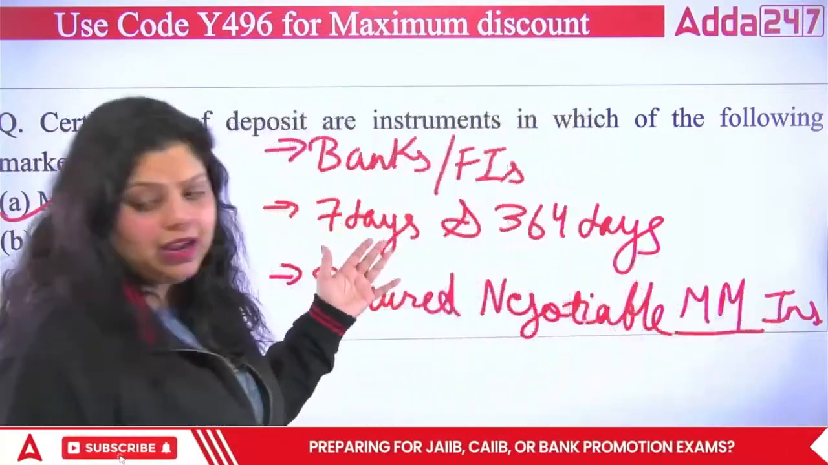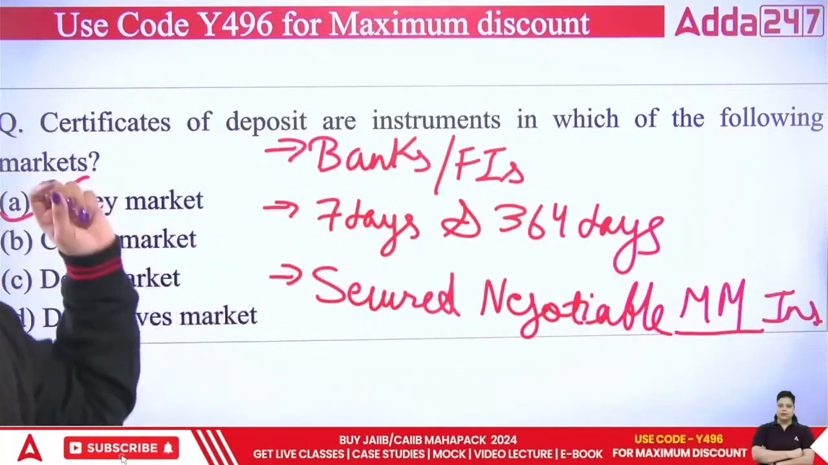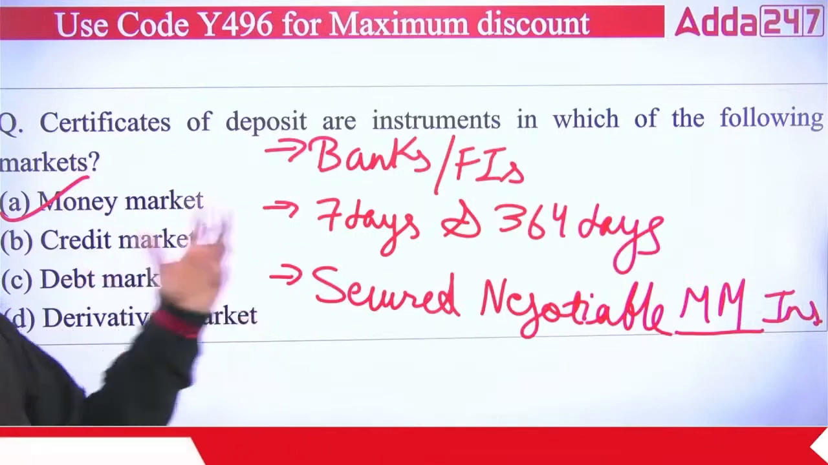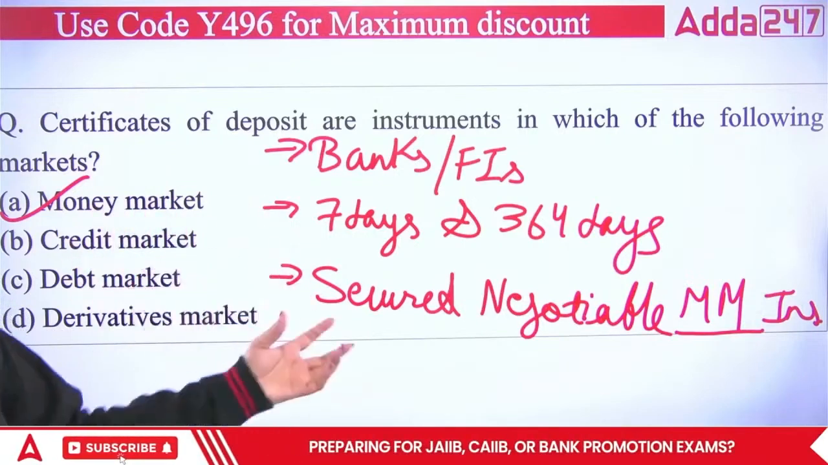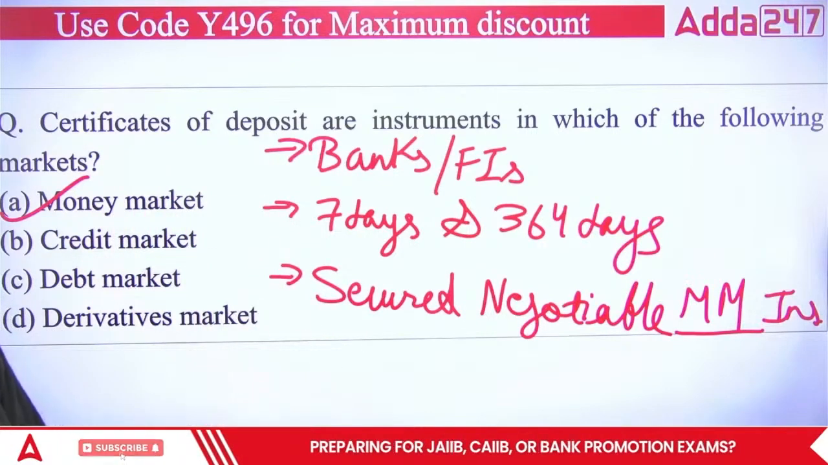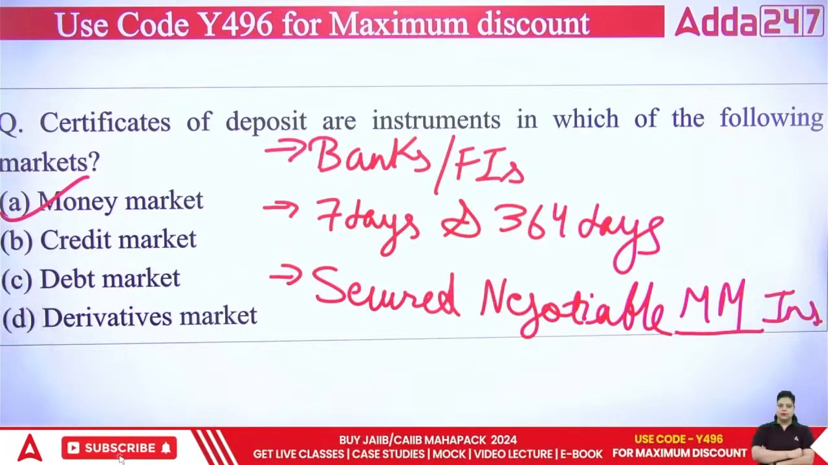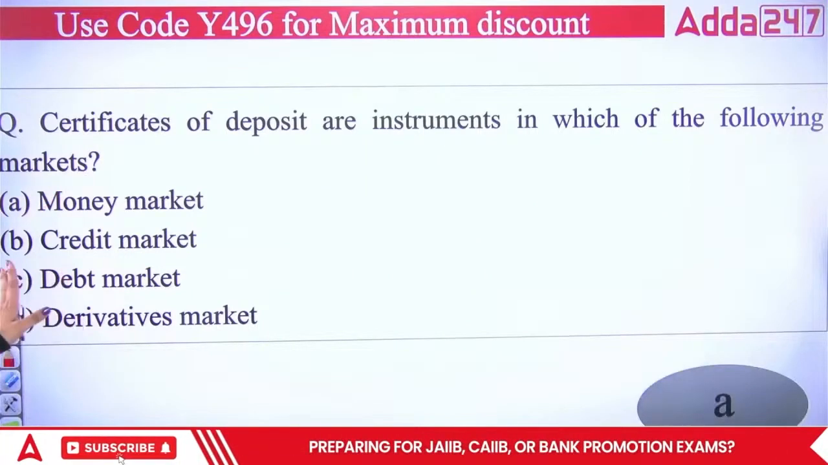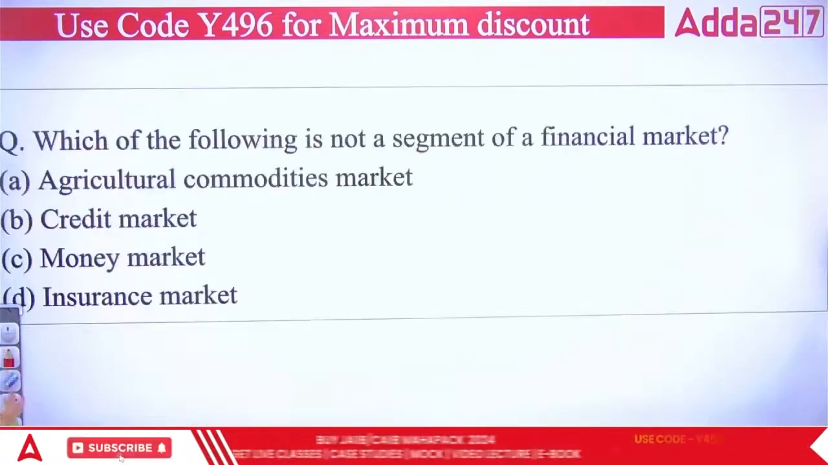It is secured because banks and financial institutions are issuing this. It is negotiable because you can use this particular instrument to negotiate. You can transfer this from one person to another to make the payments. So the right answer here is money market, certificate of deposits. Right answer is A. Next question.